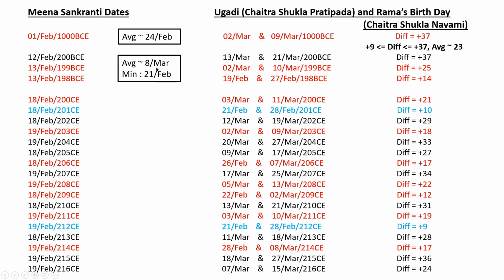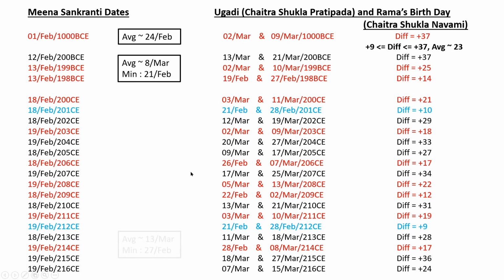So we see it is not consistently after March 15th. All the days which are less than March 15th have been marked in red. Some of the low dates, which are in February, have been marked in blue. After 200 CE, there are only 2 Februaries in these 17 years. All of them are above March.